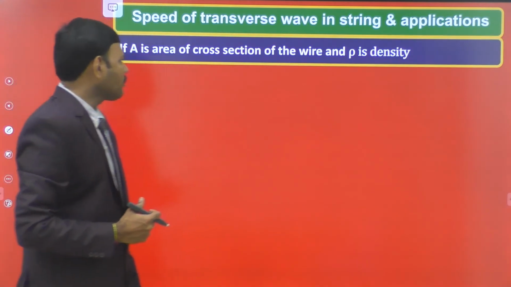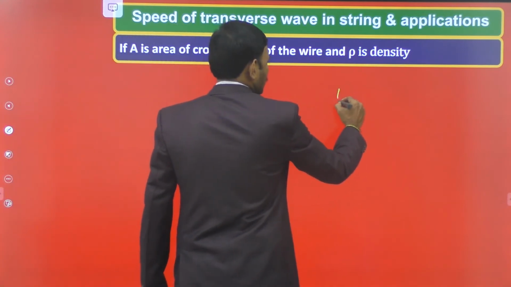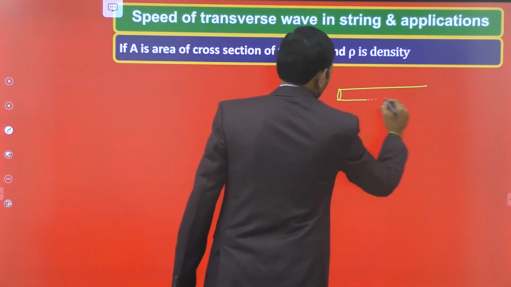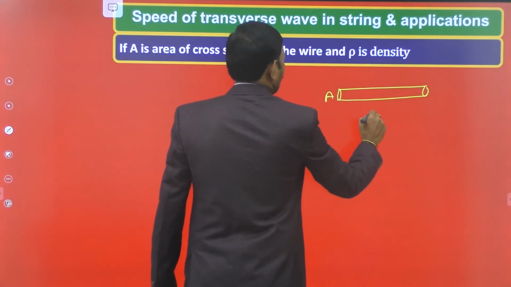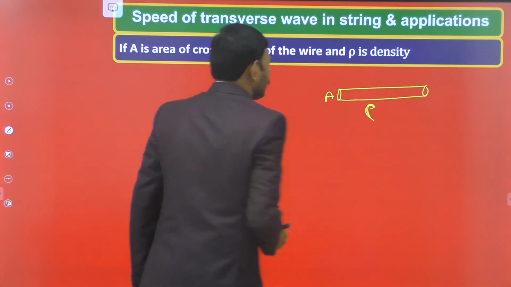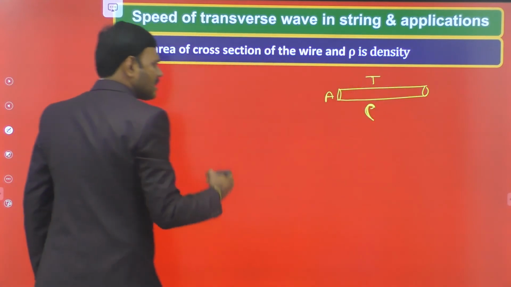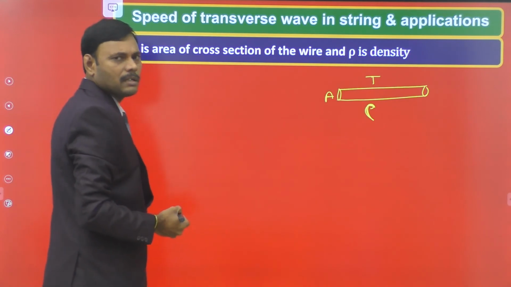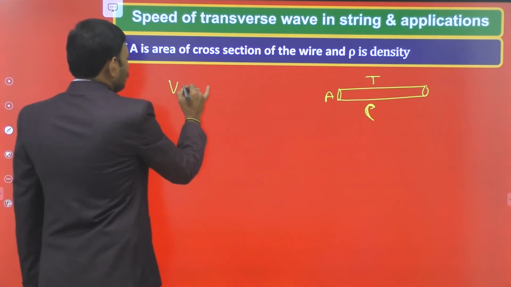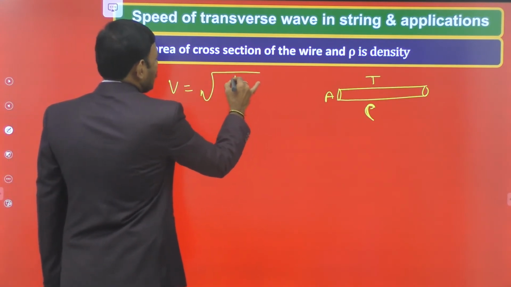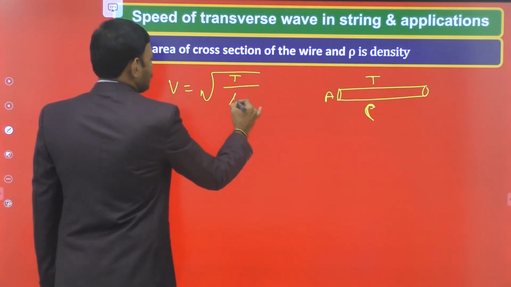If A is the area of cross section of the wire and rho is the density, let us consider a vibrating string. Let this be the vibrating string having area of cross section A and density rho. If this wire is under tension T by some external arrangement, tension developed in the string is T, then the velocity of the wave is equal to square root of T by linear density.